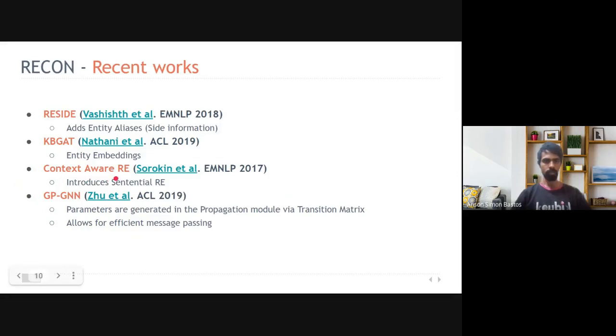was the first to introduce the sentential RE task. They use context in the form of the entity embeddings or the entities present in the sentence. However, they do not use any other source of information from the KG. GPGNN improves upon the sentential RE task by learning the parameters of the transition matrix of the GNN, and they claim this allows for efficient message passing.